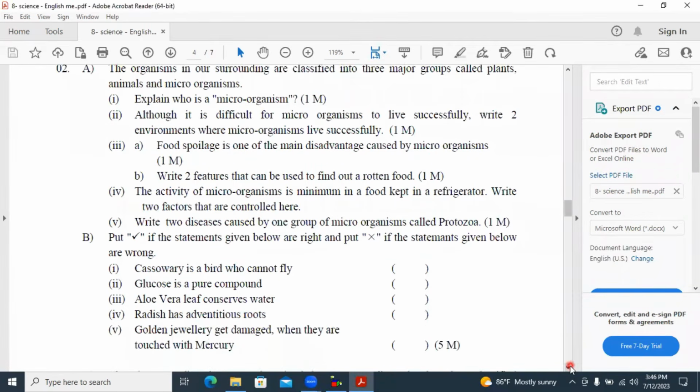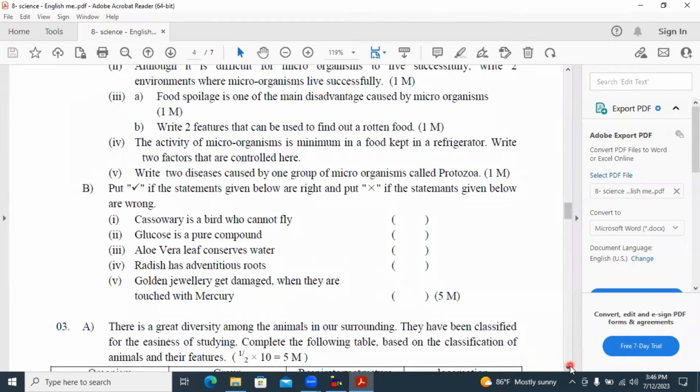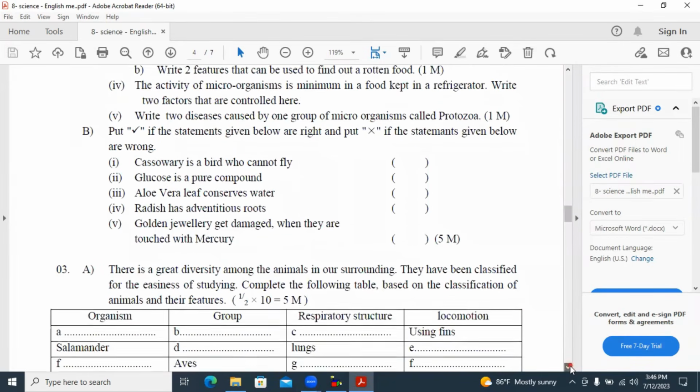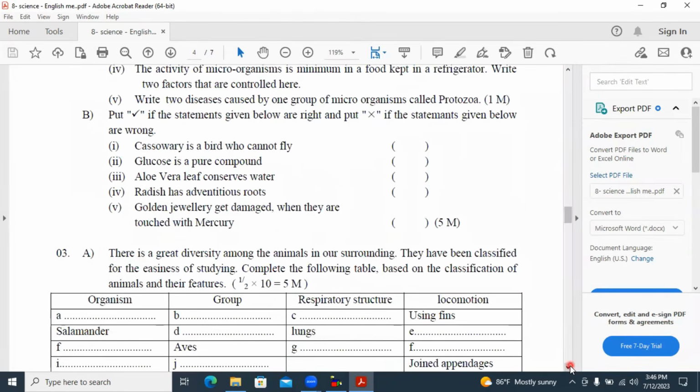Now we will see the B part. Put a tick if the statement given below is right and put a cross if the statement given below is wrong. Cassowary is a bird that cannot fly. Yes, that's correct. Cassowary is a flightless bird, it cannot fly.